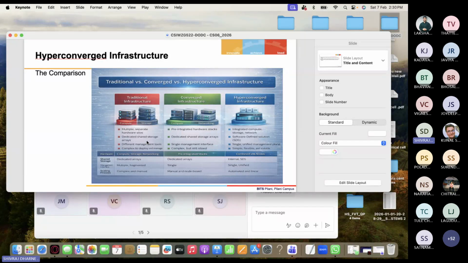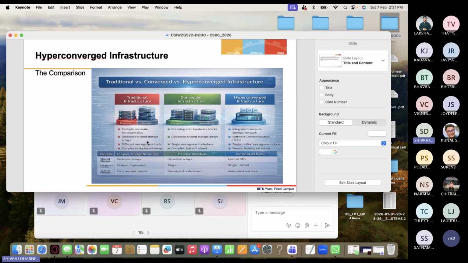So it is complex to deploy and manage. You cannot scale that easily and all that. But converged infrastructure has pre-integrated hardware stacks, right? Dedicated shared storage arrays, a single management interface. There is some benefit over the traditional. It is less complex, but still silos. It is not fully hyper-converged infrastructure.